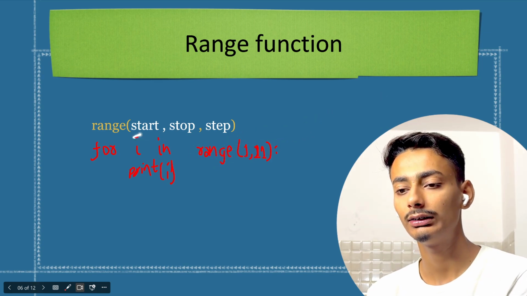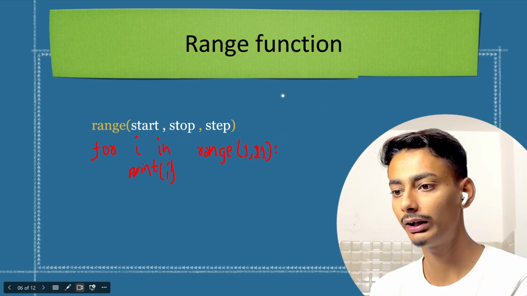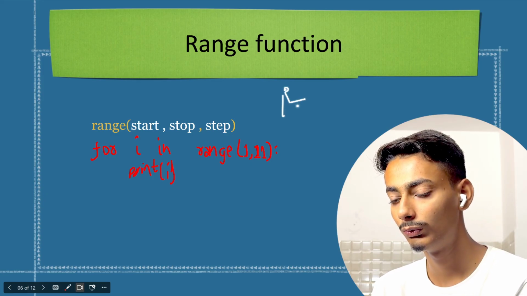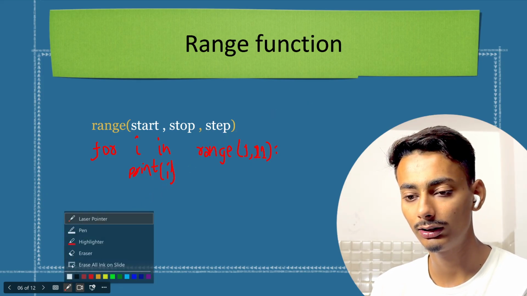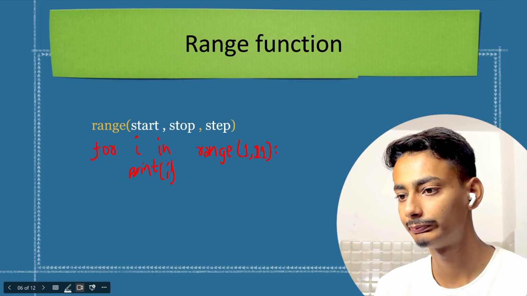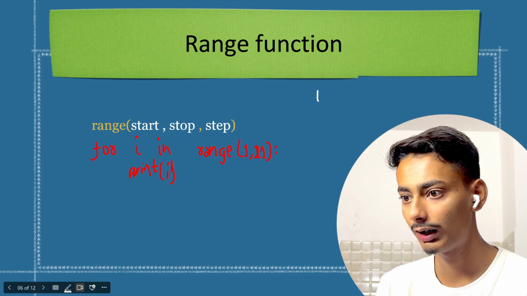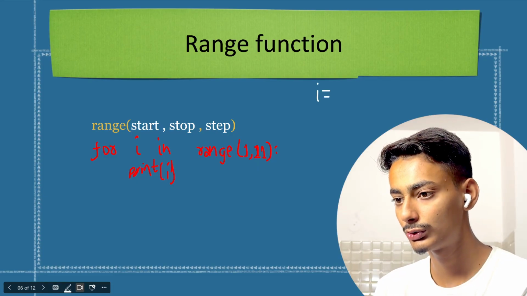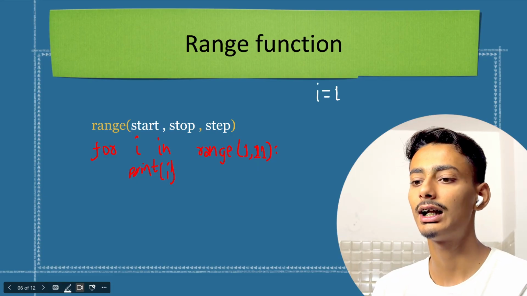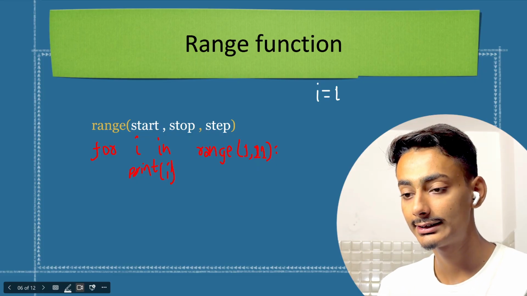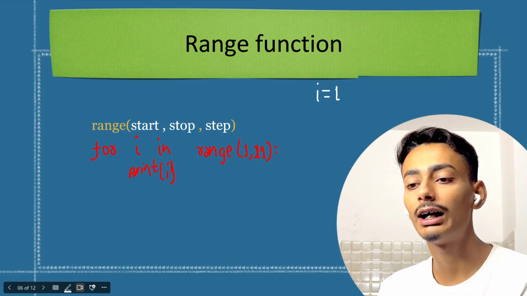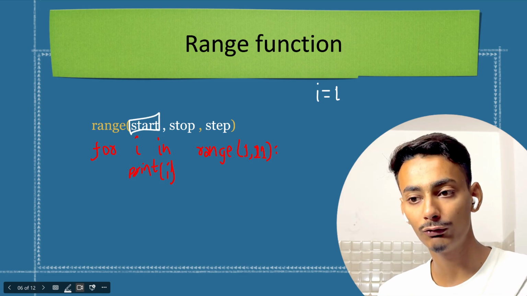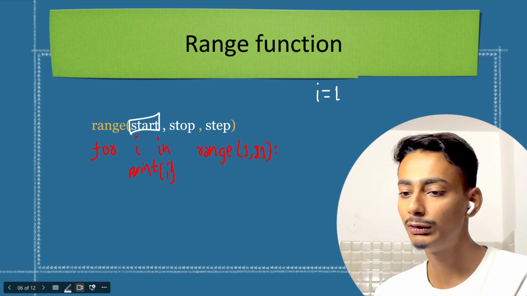First, for I in, this syntax will first do I equals 1, because it is starting with 1. Inside this, I first wrote start. Here I have written it. So it is starting with 1. So first I will be 1 and then I will be printed.